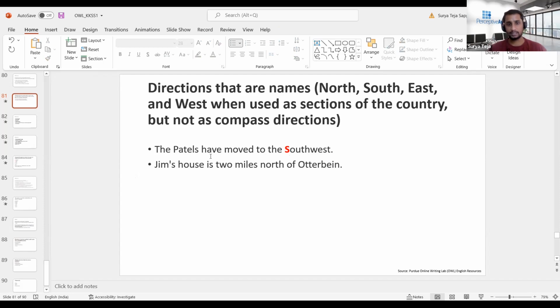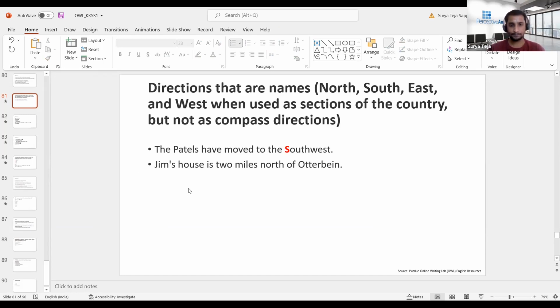If you see here, there are two examples. The first one is: The Patels have moved to the Southwest. Here, southwest is not talking about direction, it is talking about a region divided into certain parts. That is the reason we have capitalized S in Southwest.